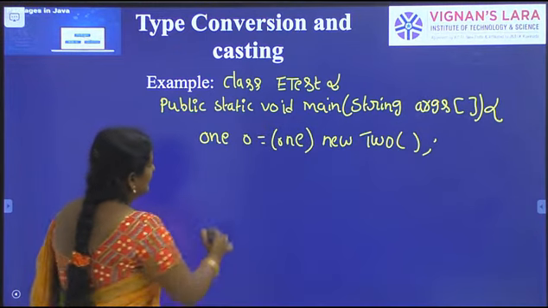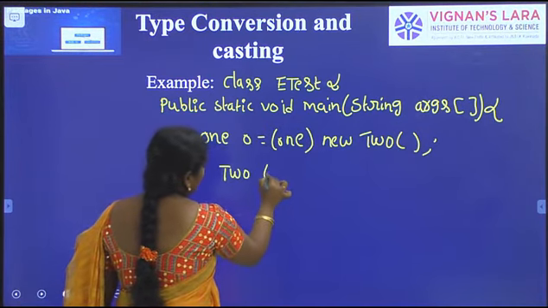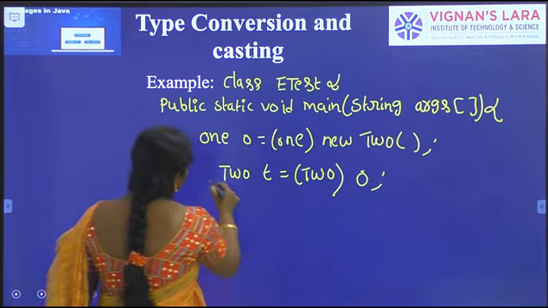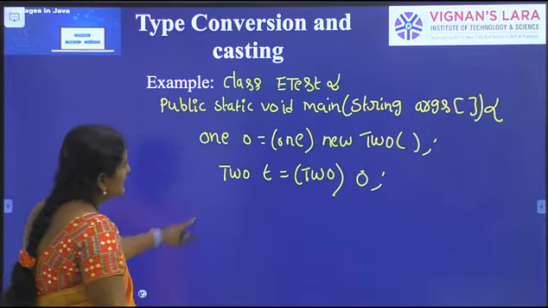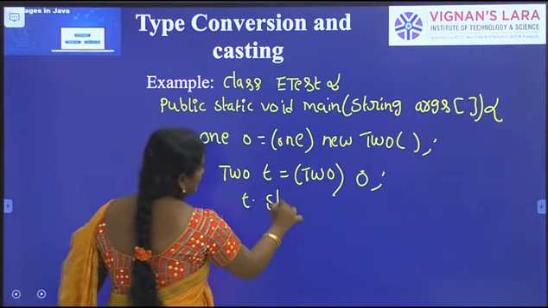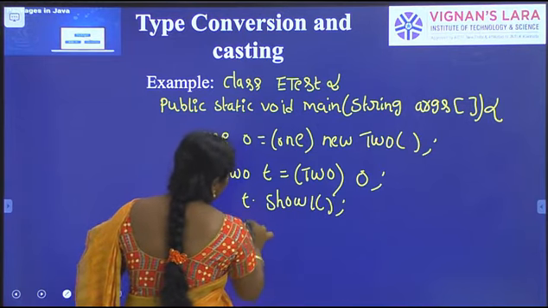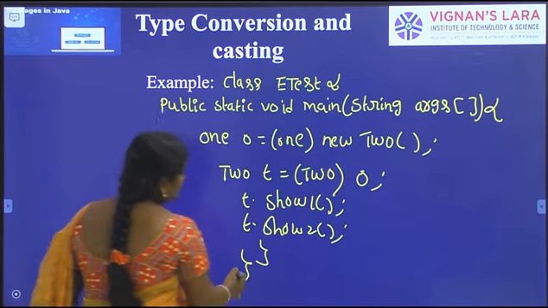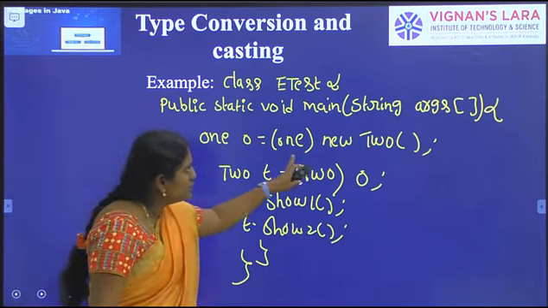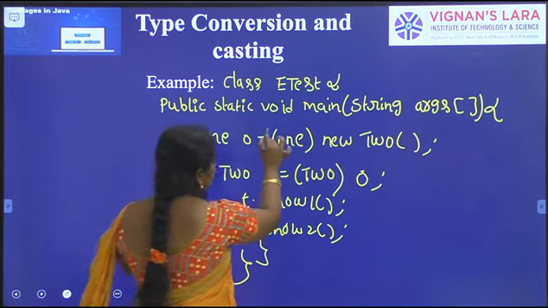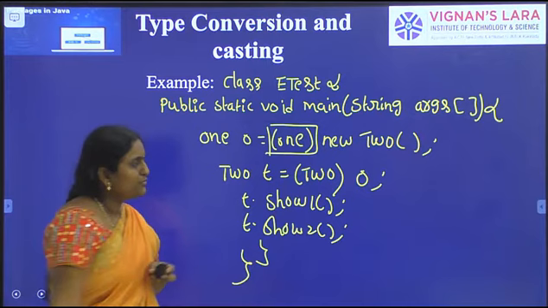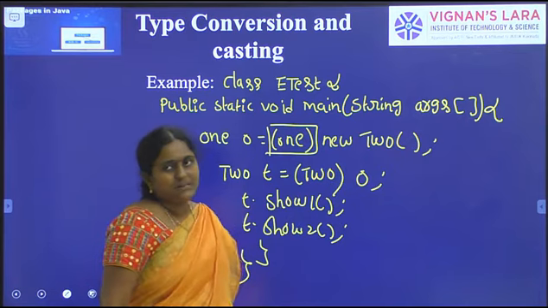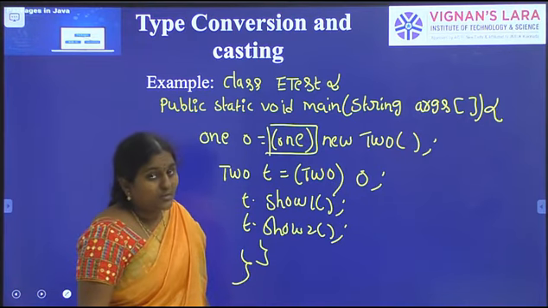Here I am creating an object of the superclass reference, and with the help of this object reference I am calling the show1 method and the show2 method. I will explain one by one. Class1 o equal to new Class2: here I am creating an object of the subclass. Here Class2 is the subclass.